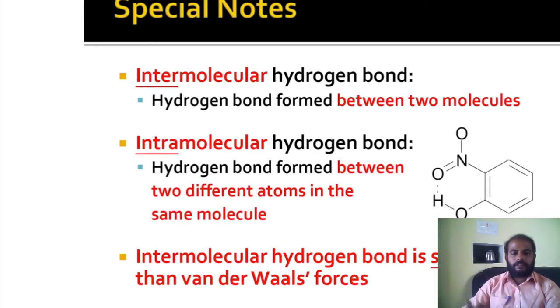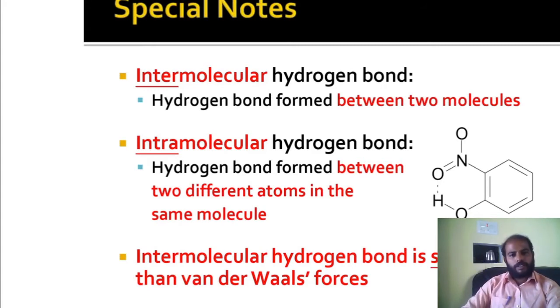Hydrogen bonding again, there are two types. One is intermolecular and the other one is intramolecular hydrogen bond. Intermolecular hydrogen bond is between two molecules. Intramolecular hydrogen bond is formed between two different atoms in the same molecule. Here I have given one example: nitrophenol.